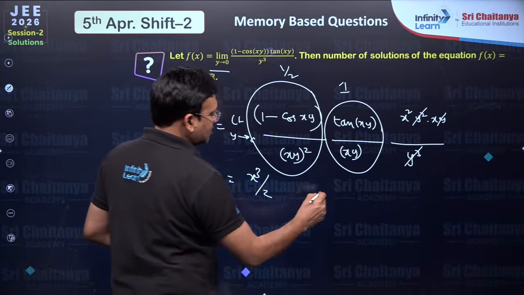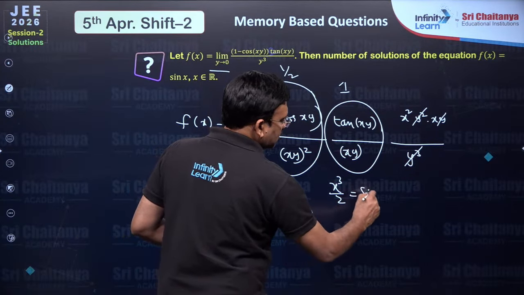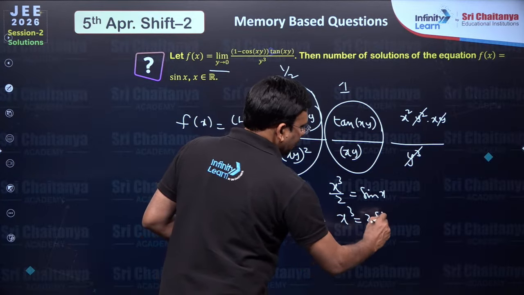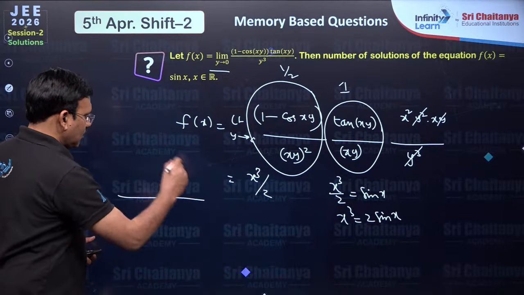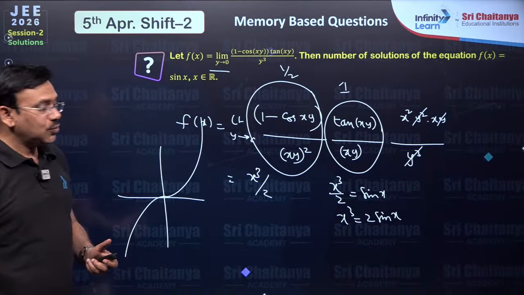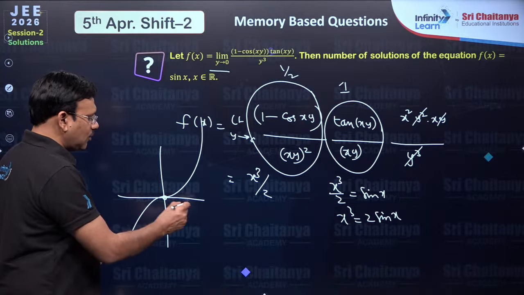Once you know the limit is x cube by 2, he is asking the number of solutions of f of x is equal to sin x. That is x cube by 2 is equal to sin x, that means x cube is equal to 2 sin x, a trigonometric algebraic equation. You see, x cube graph is this. You have to draw the 2 sin x graph, definitely they will intersect at 0.